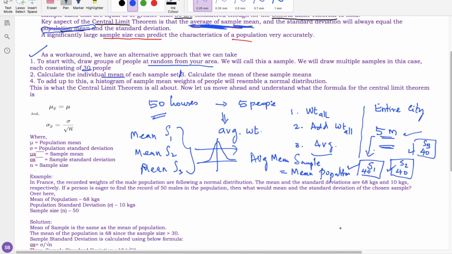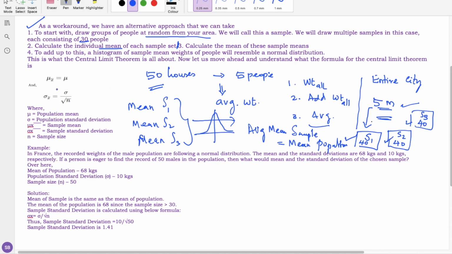Clear? So mathematically, mu x bar, the mean of the samples, will be equal to the mean of the population, and the standard deviation of the samples will be equal to the standard deviation divided by root n. So mu is the population mean, sigma is the population standard deviation, mu x bar is the sample mean, and sigma x bar is the sample standard deviation. Okay, clear? Now let's go with a small exercise example.